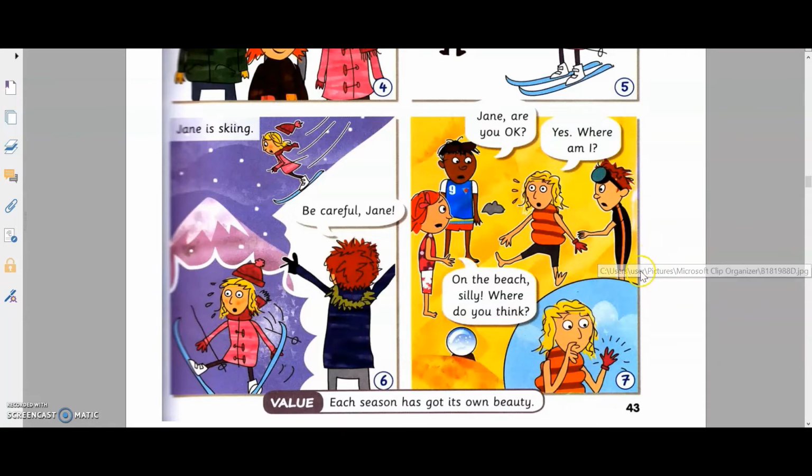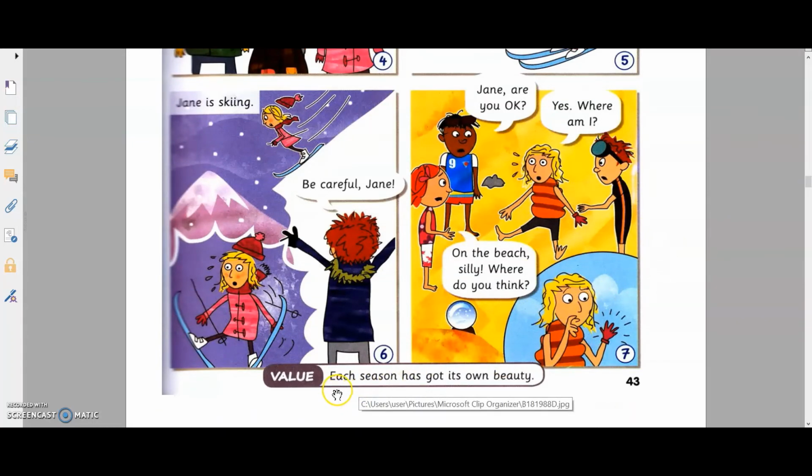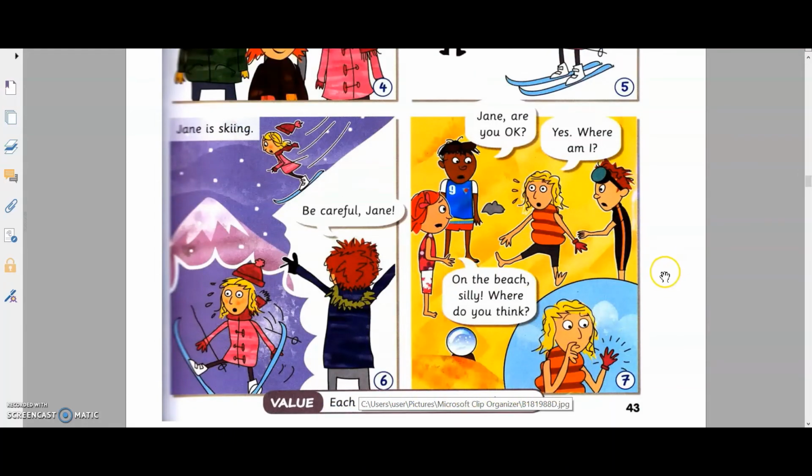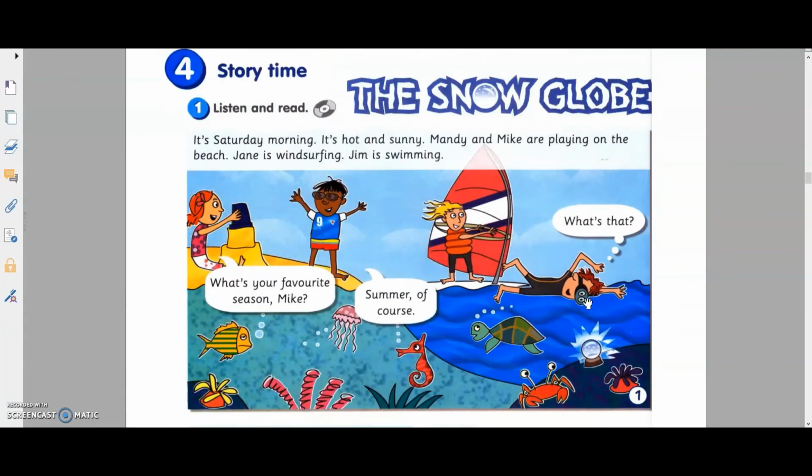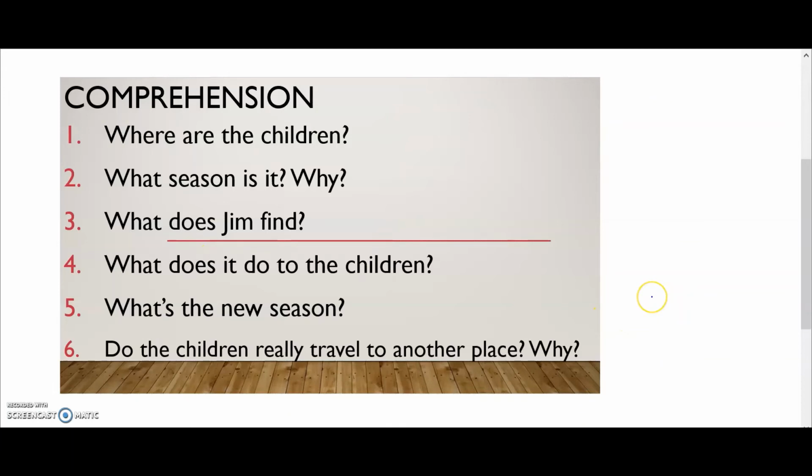Do you like the story? The value is each season has got its own beauty. Now there are some questions I want you to answer. Here are the questions. Later we'll watch the video again. You write these questions on a piece of paper or in your book. Then you answer the questions.